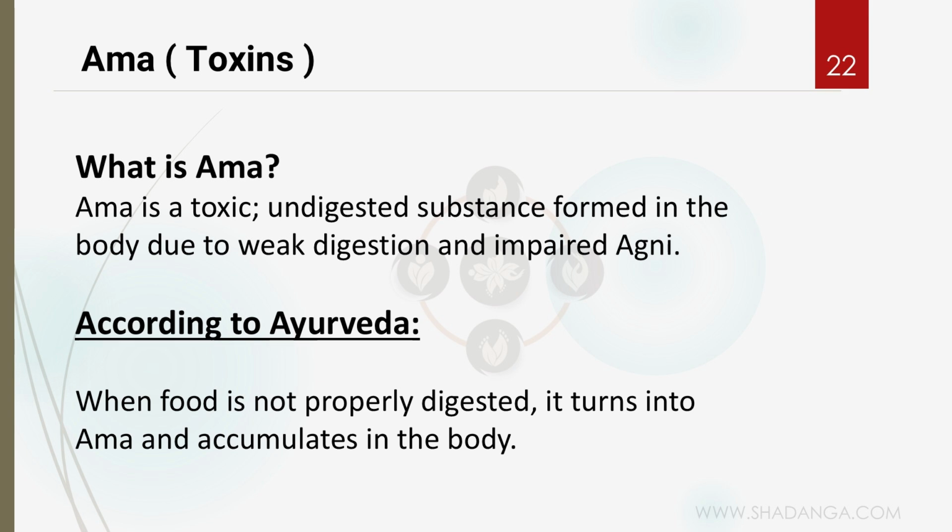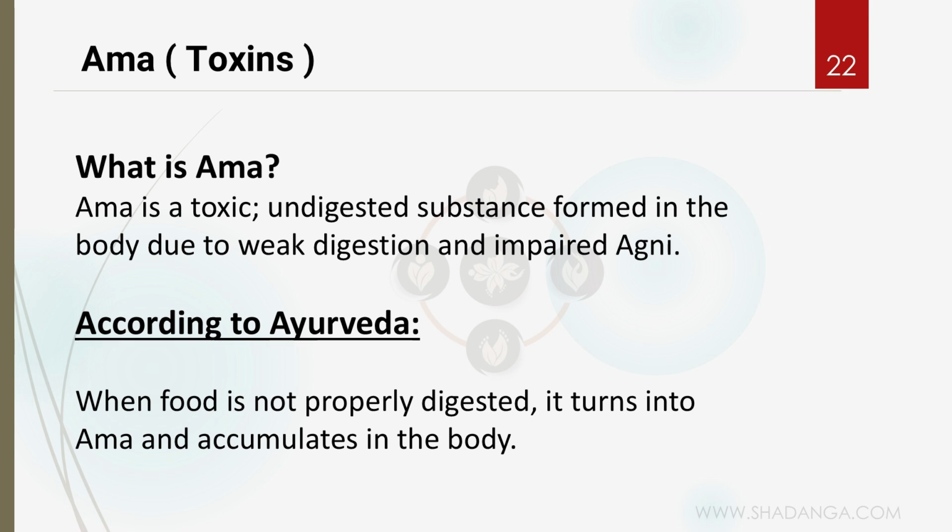The undigested things in our body are called Ama. If digestion is happening the correct way, our food is converted into rasa, rakta, mamsa, meda, asthi, majja, and shukra, right? If it is not happening, what will happen? The Ama accumulation will be there.